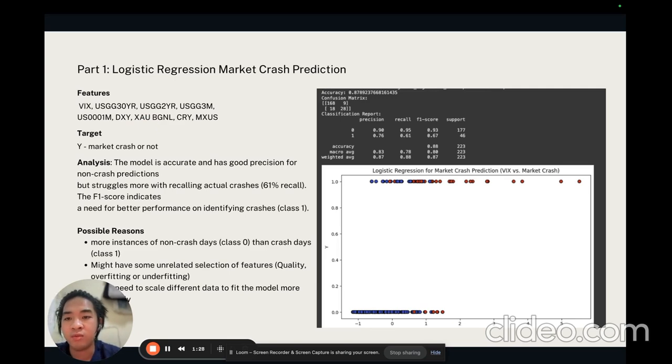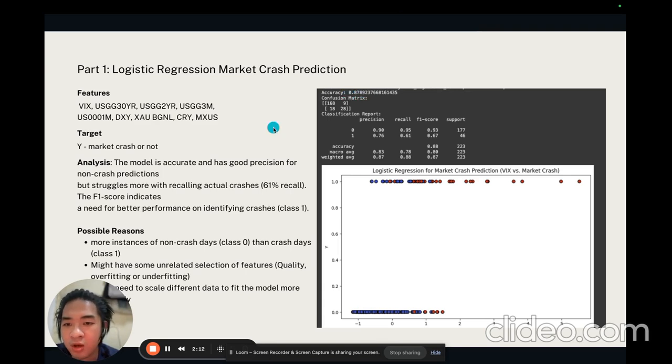XAU is gold, and CRY and MXUs are more like commodities. And we have Y, an indicator already written in our database as to whether the market crashed or not. Using this model, we come to a conclusion with an accuracy of 0.87.